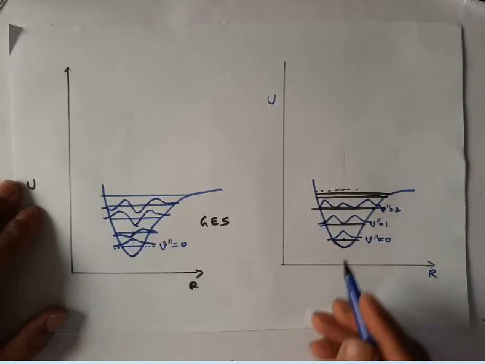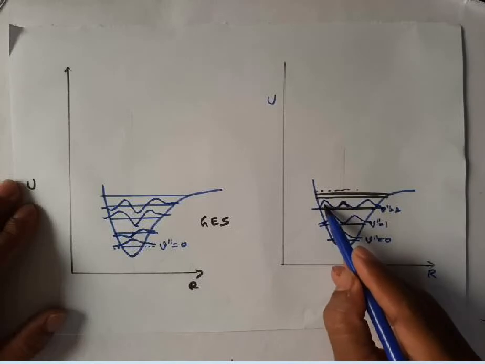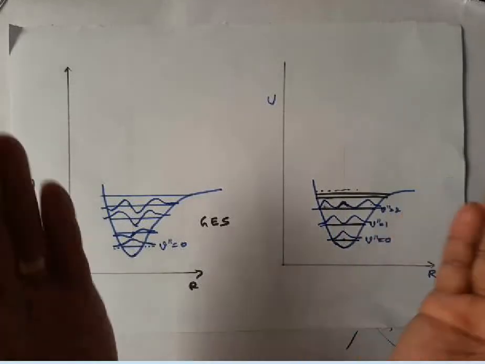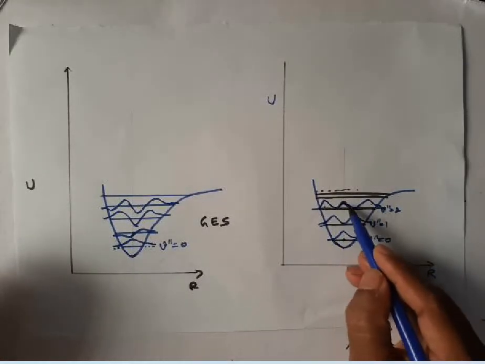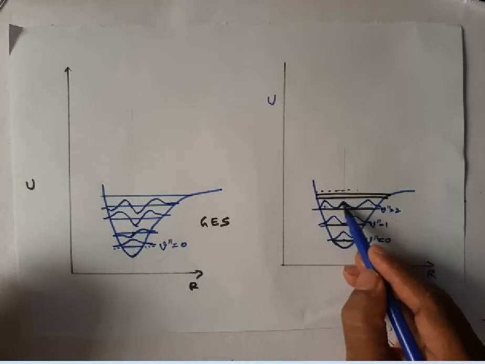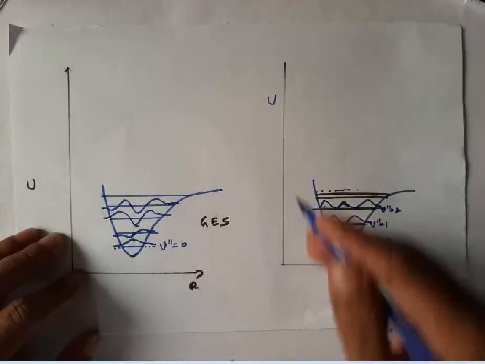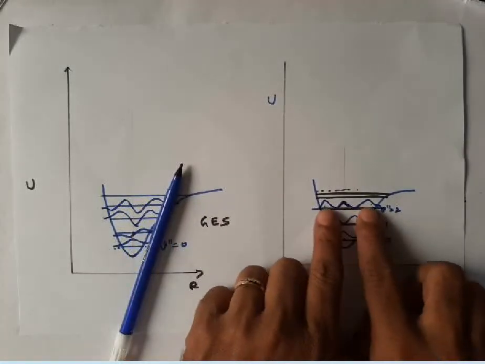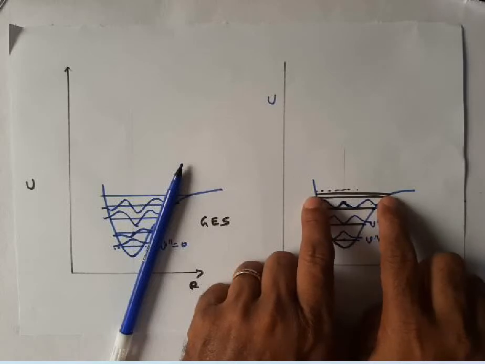Observe this graph carefully: the probability near the terminal of the curve is maximum compared to the probability in the middle. Similarly, if we go above and above, the probability will appear maximum at the terminal points.